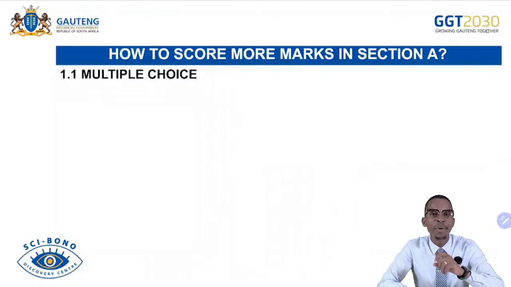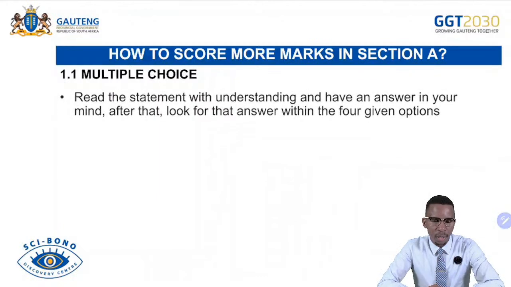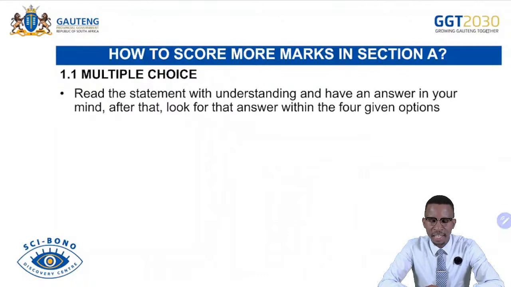Read the question statement with understanding. If we have to match items correctly. If we have to provide the concept of the term correctly. Avoid guessing. So under multiple choice, you read the statement with understanding. Have an answer in your mind. Then you can look for that answer if it's available in the given options. That is 1.1.